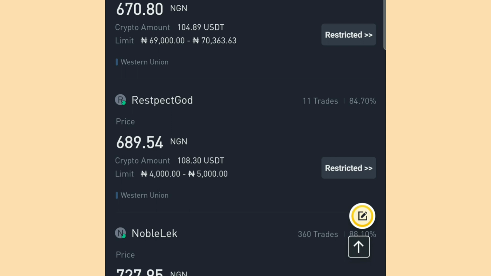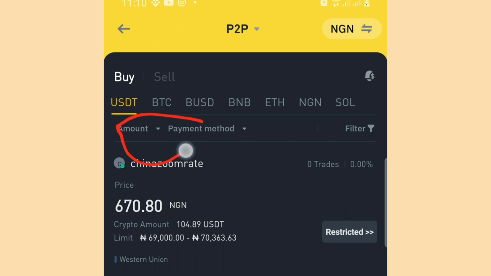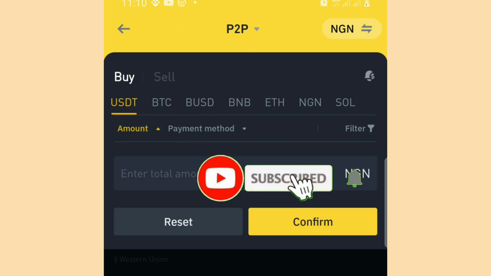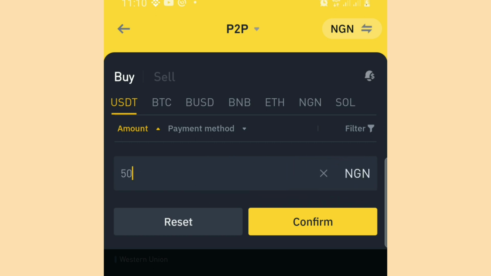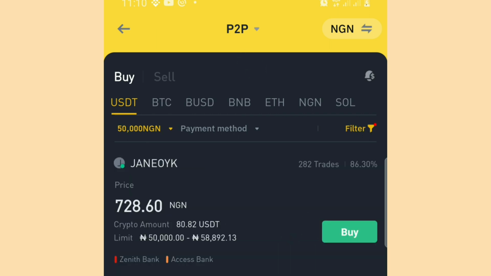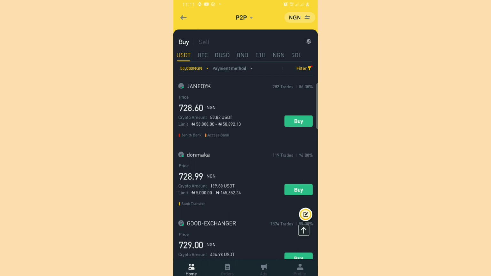But if you don't want to buy in batches like this to avoid any issues, you can just go to the amount field here. Once you are in amount, you type in the amount of money that you want to test it out with. Now you want to test it out with 50,000 naira, so you type in 50,000 naira. You now go over to this confirm option here. You confirm it. And these are people we can buy 50,000 naira worth of USDT from. You understand? We can buy it at once.